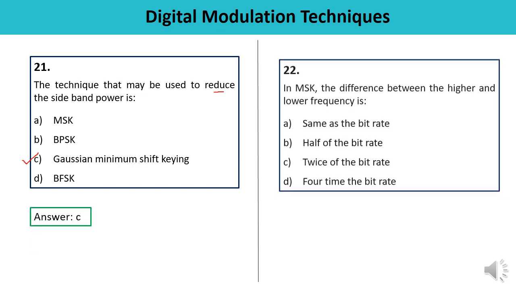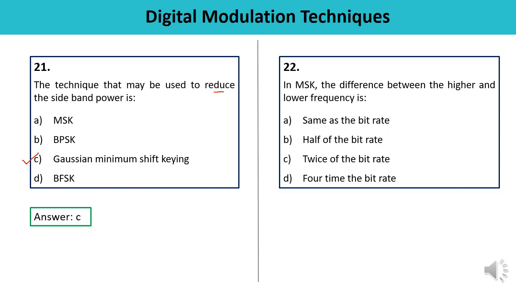Question number 22. In MSK, the difference between higher and lower frequency is the same as the bit rate, half of the bit rate, twice the bit rate, or 4 times the bit rate. So here the difference between the higher and lower frequency is half of the bit rate, means you have to mark B as the correct answer. This is a correct one.